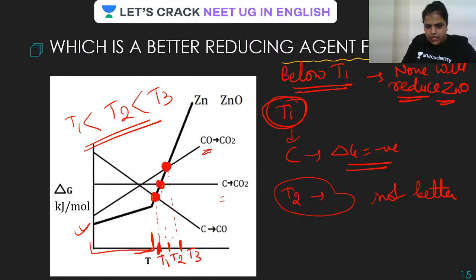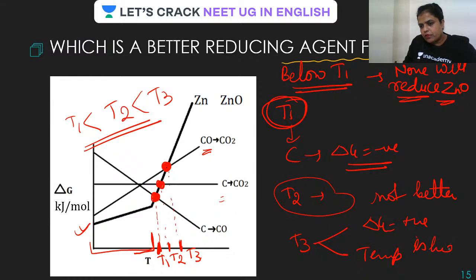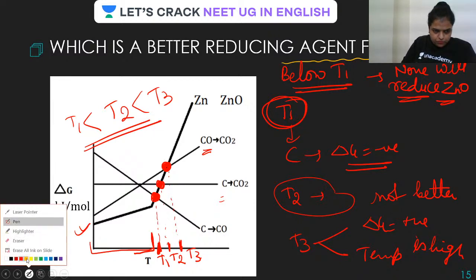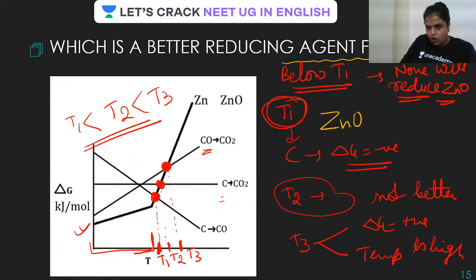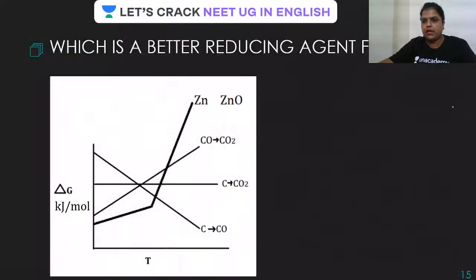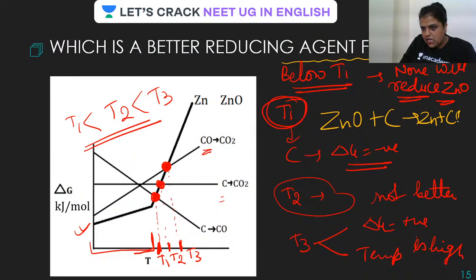And if you look at T3, delta G is positive and temperature is very, very high. That is the reason, isn't it? So we prefer to reduce zinc oxide with carbon and we get zinc plus CO. Is this clear?